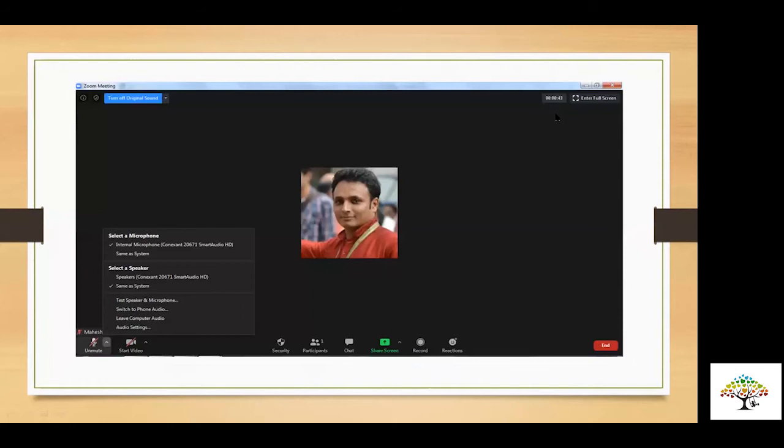Okay, so the moment you are into the session, before the students join, these are the options available to you on the left side. First thing is your mic, whether you want to put yourself on mute or not. This is on laptop, and all the settings related to audio are available over there. Next one. Next slide, Rishabh.